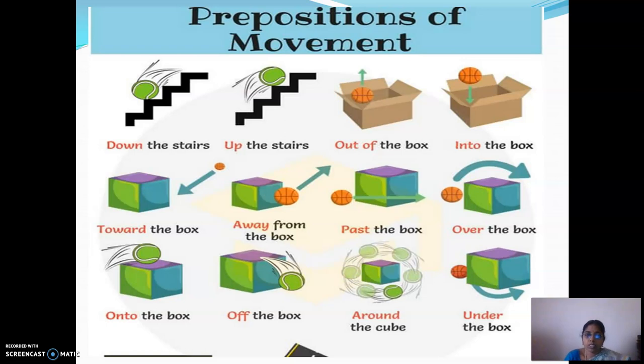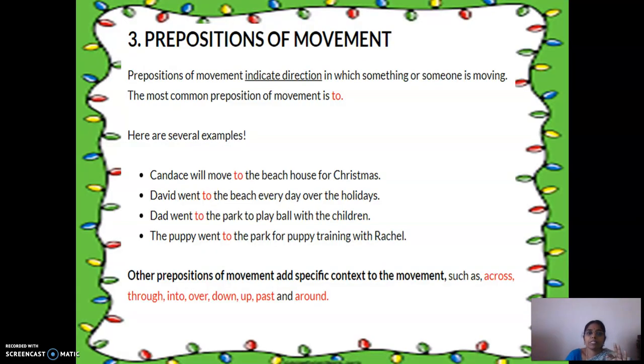Down the stairs, up the stairs, out of the box, into the box, towards the box, away from the box, past the box, over the box, onto the box, off the box, around the cube and under the box. All these are examples of prepositions of movement. Now the third type is prepositions of movement. Prepositions of movement indicate direction.